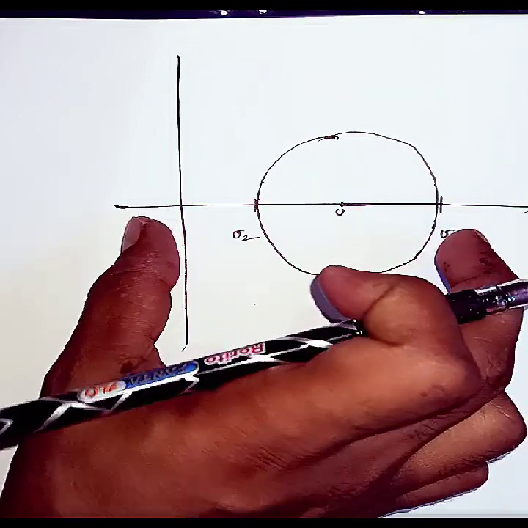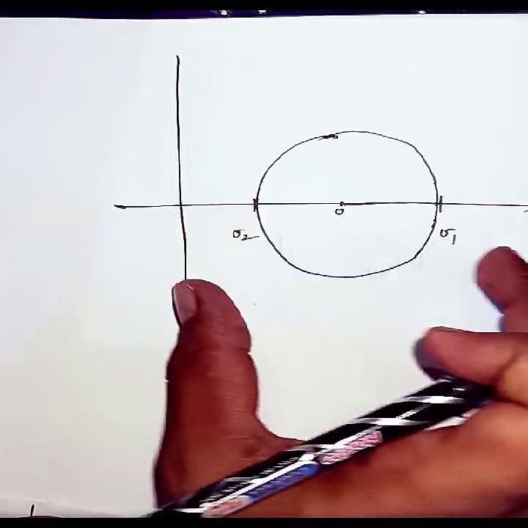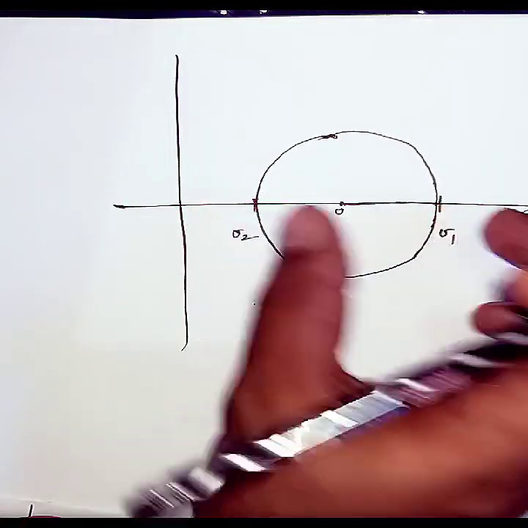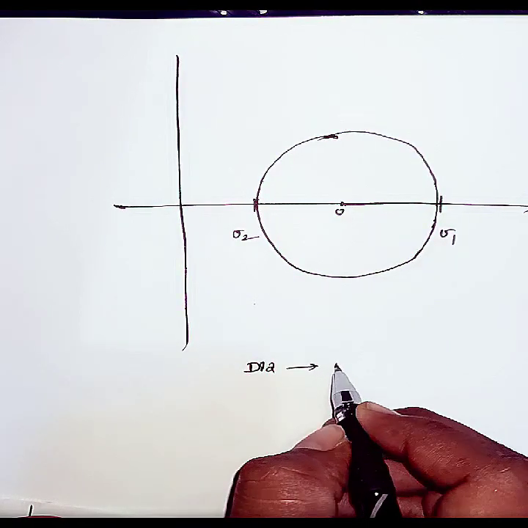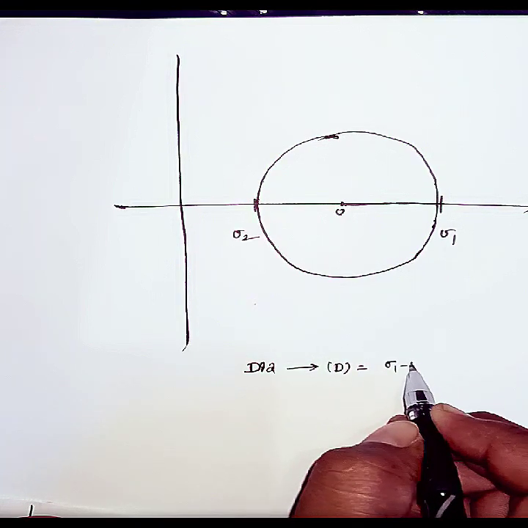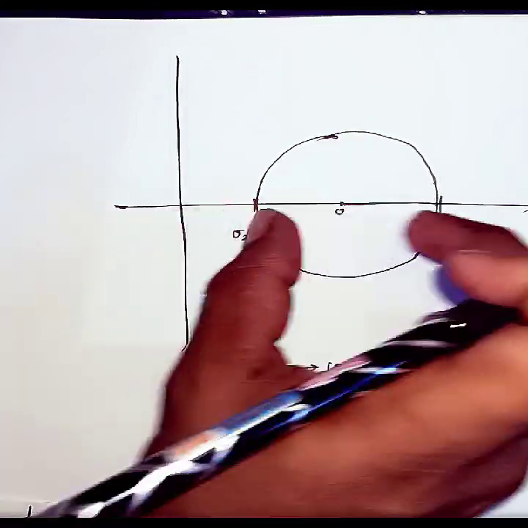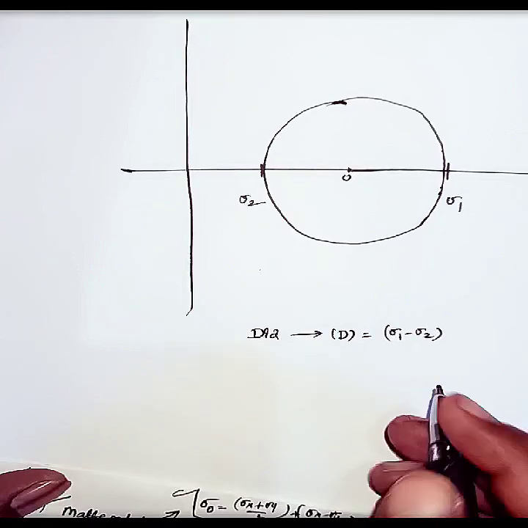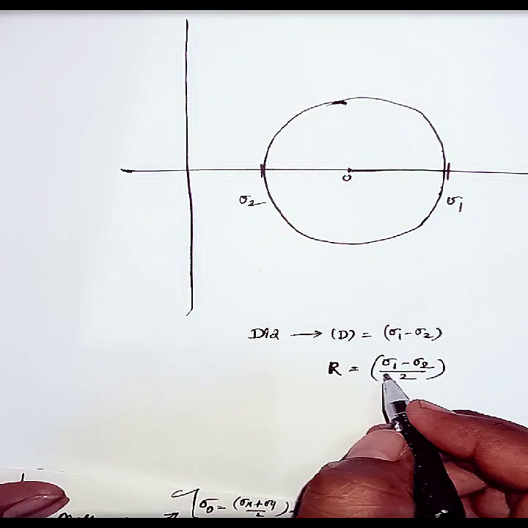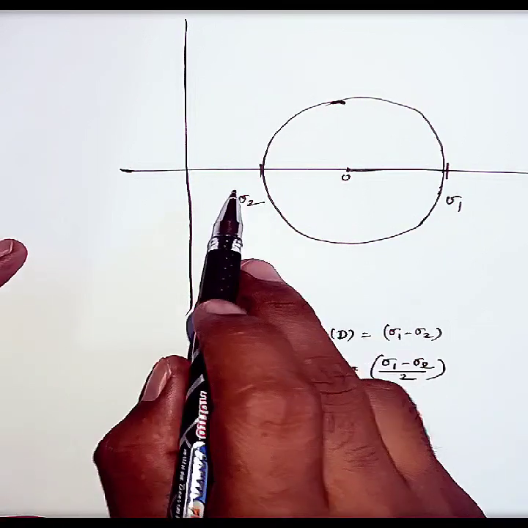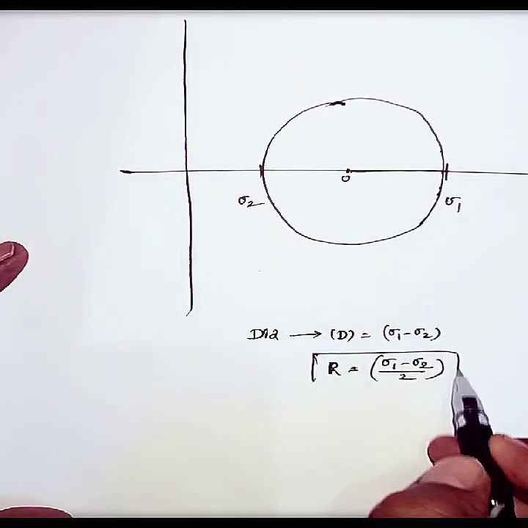From this center, this origin, to this point, this is total sigma 1 and this is sigma 2. If I subtract sigma 2 from sigma 1, I will get this value, that is the diameter. That is, diameter of Mohr circle D equals sigma 1 minus sigma 2. Yes or no? From this total value, I subtract this one, and I get the diameter of the Mohr circle. If I want the radius, I do sigma 1 minus sigma 2 by 2, that is half of the subtraction of the major principal stress and minor principal stress. So this is the radius of the Mohr circle.